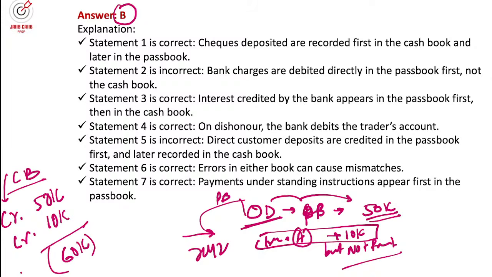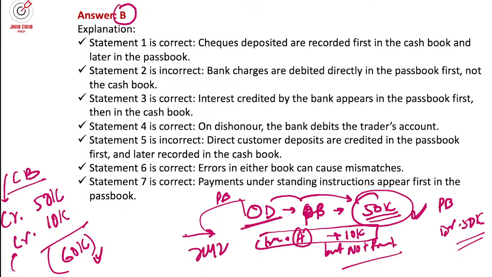Now this way, with credit, debit, overdraft and other things, they'll try to confuse you, right? So the cash book balance will be 60,000, and when it comes to the passbook, as the check is not presented, it will remain 50,000 only, overdraft balance. Okay? In the passbook it will show a debit balance of 50,000.